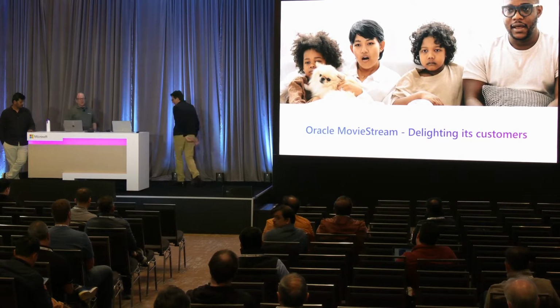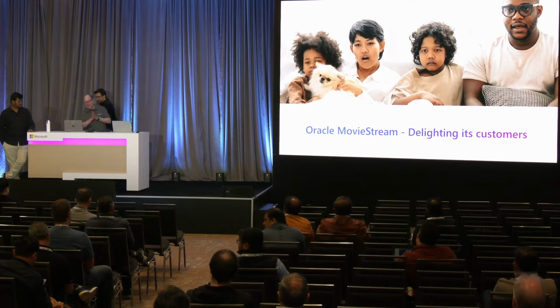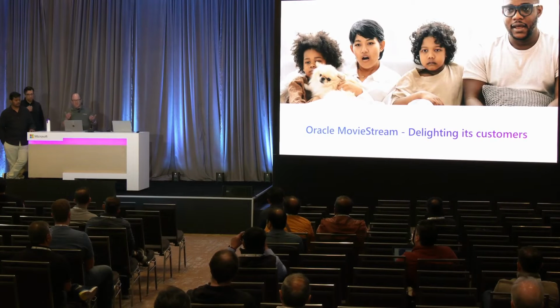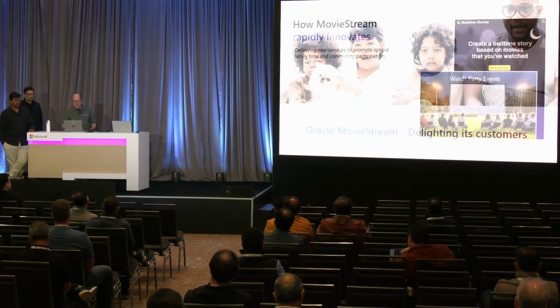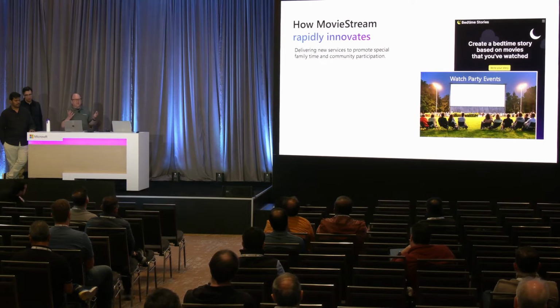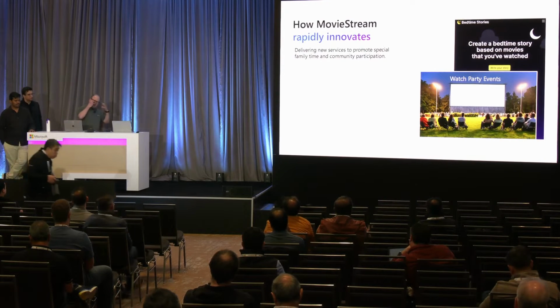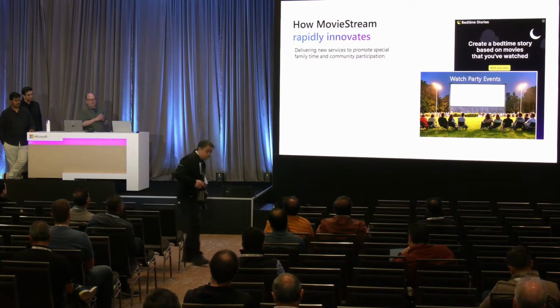Hey, everybody. So this is going to be fun. Our scenario, I'm going to try to describe what Kambiz just went through in demonstrations and how to bring everything together. And we're going to do that through a use case called Oracle Movie Stream. It's a fictitious online movie streaming company. Their goal is to delight their customers. So the question is, how can they innovate? They're always thinking, what kind of new services can I easily bring to my customers?